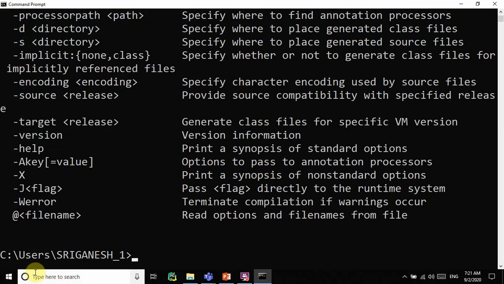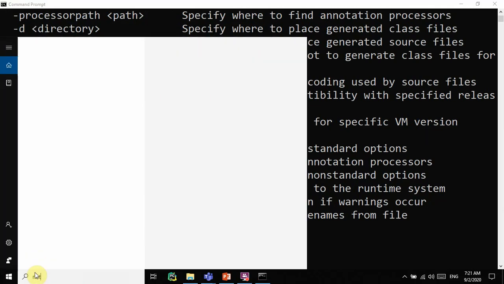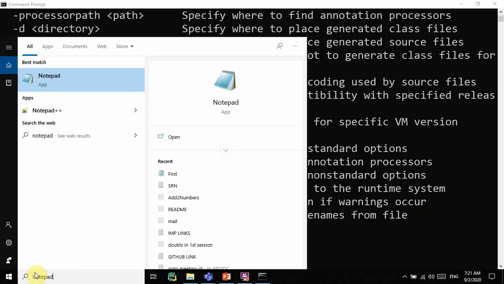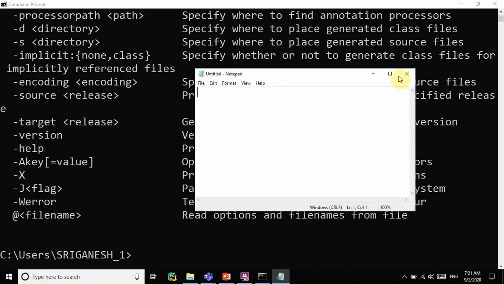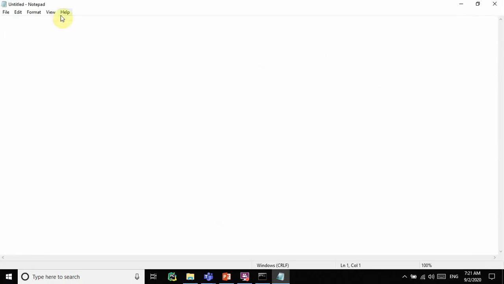Now you can open Notepad. Notepad is one of the IDEs, integrated development environments. Just as we have Turbo C for C program development, in the same way we have Notepad++ and Eclipse. All different IDEs are there.